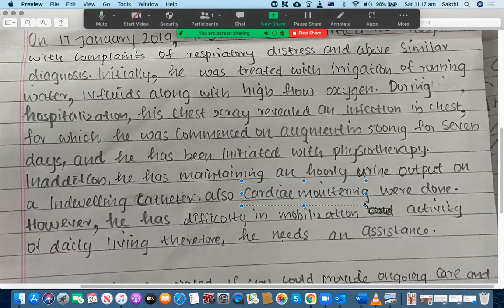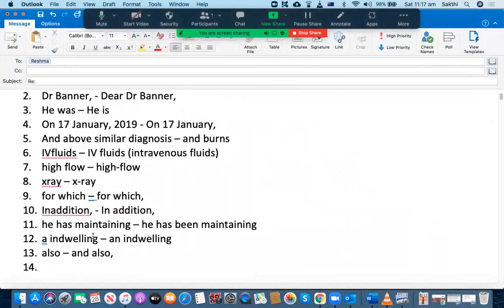All right, and the next thing is "and also cardiac monitoring were done." Unfortunately this is wrong. Why? Because cardiac monitoring is going to be one noun. I mean it's a singular noun only. Can we use "were" with a singular noun? No, we can't, isn't it? So monitoring what? Monitoring were done? No, it should be "monitoring was."